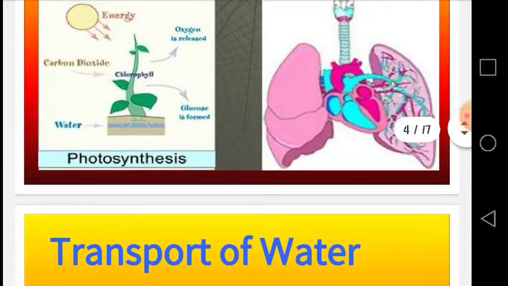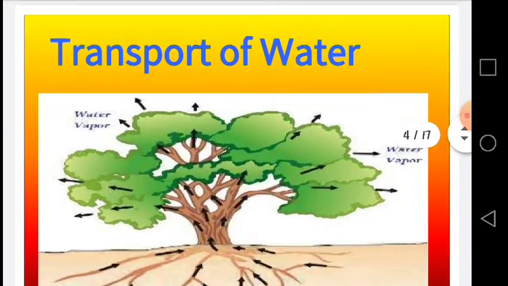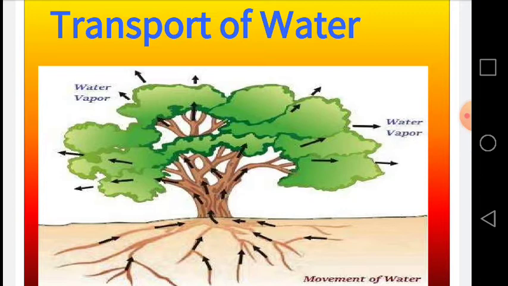So first of all, we are going to focus on the transport of water. This is a simple description of how water moves into the plant body from the roots. Roots absorb the water from the soil and then move this water towards the stem and then towards the leaves, and from leaves it moves out, and some amount of water is utilized for the photosynthesis, and the rest of it is moved out from the plant body.